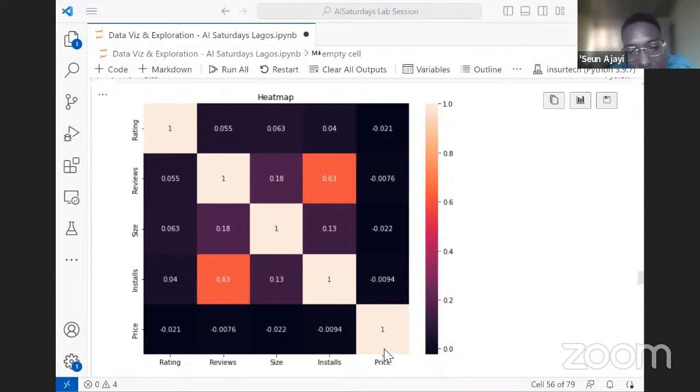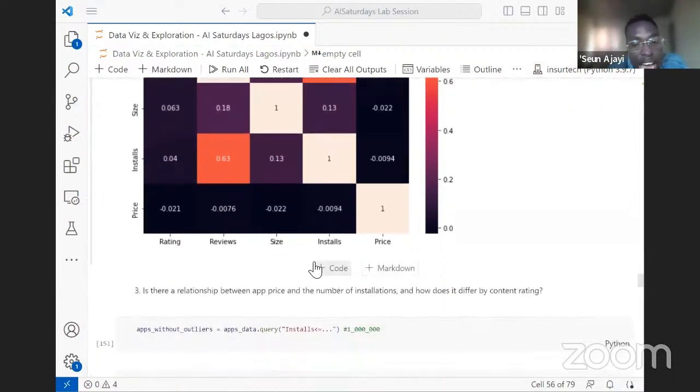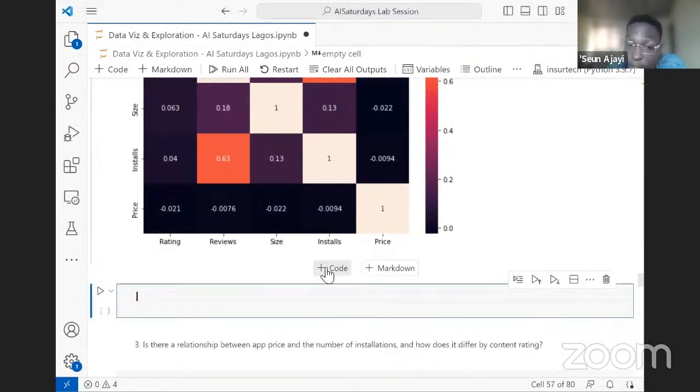So we can see we're asking some questions about prices, and we can see price does not correlate with mostly everything. This is giving us a negative correlation, negative 0.021. It's not telling us that there's something the price and the rating have in common. Same thing with price and reviews, price and size, price and installs. Although this is what the correlation plot or the heat map is telling us, it might not be telling us some things in detail. Now, I've gone through this data, and I know most of the apps in the data set are free. And so we have a very small portion of the data set that is actually priced.